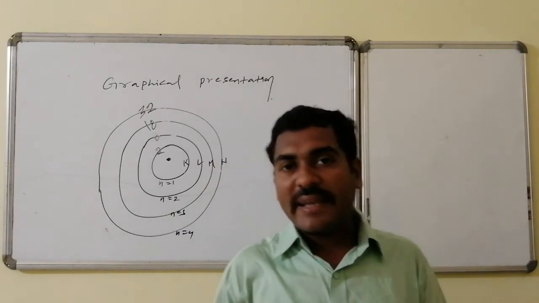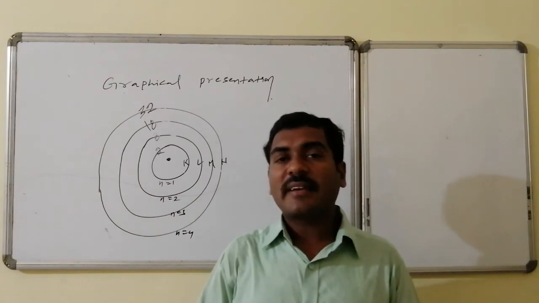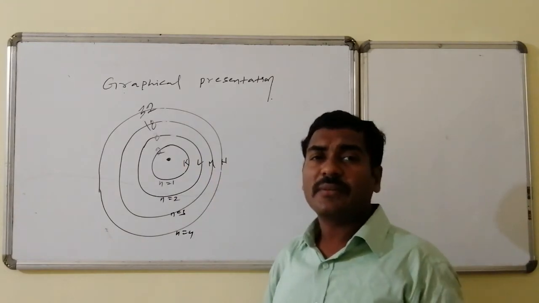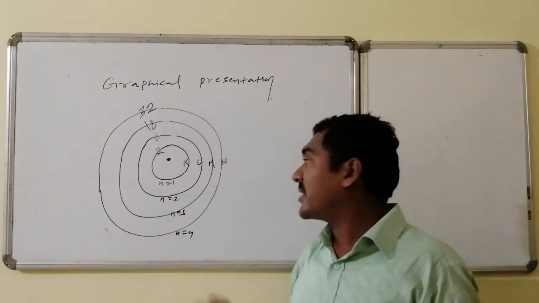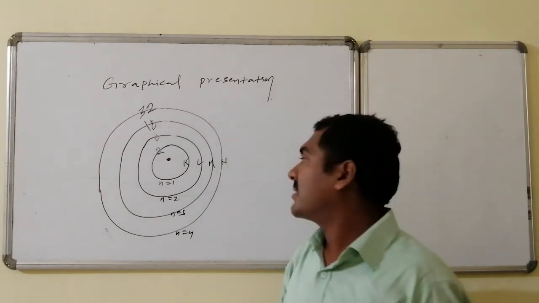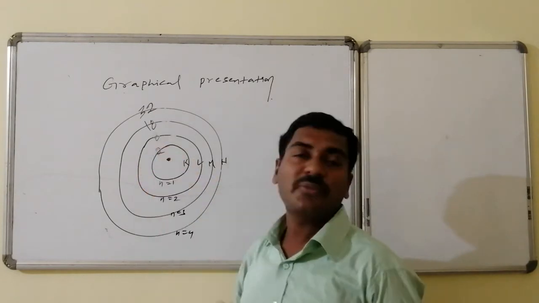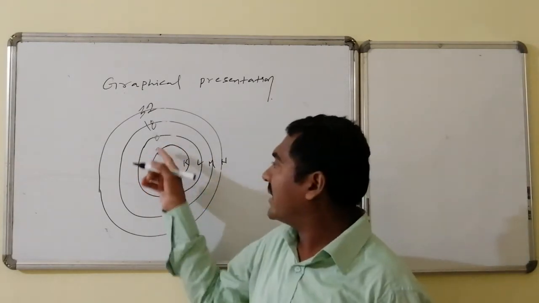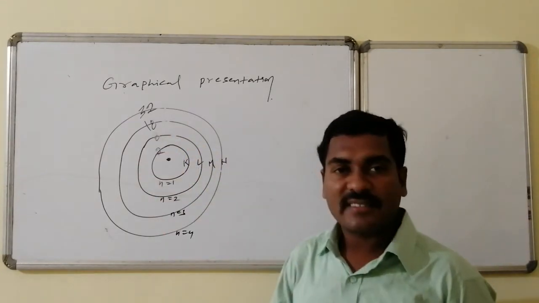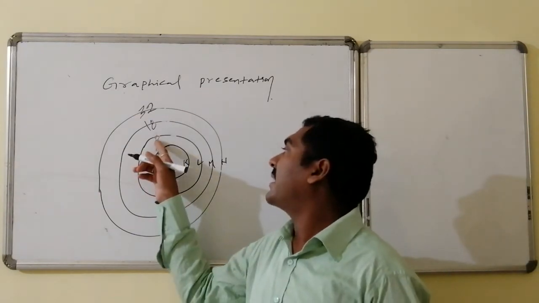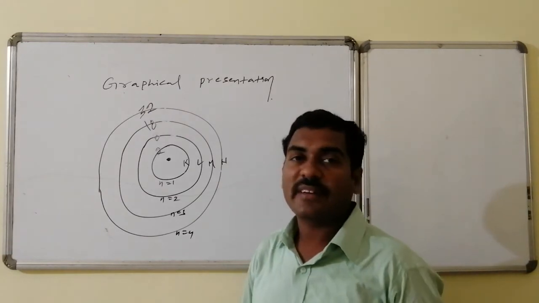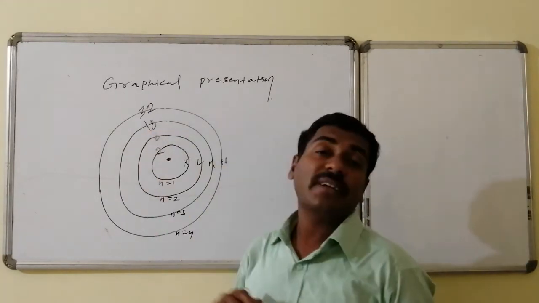Thus, the maximum number of electrons that can be held in an orbit around the nucleus: first orbit, maximum it can hold 2. And whereas the third electron is there, that should go and fill over here. Suppose I am having total 10 electrons, 10 implies what? These 2 electrons plus these 8 electrons. Total 10 electrons are filled in the first orbit followed by the second orbit. If it is having total 36 electrons, then how will they be filled? 2 here, 8 here, followed by 18 here. Total becomes equal to what? 36 electrons. If 35, then here it is having total 17 electrons.